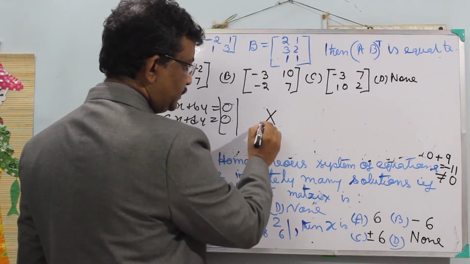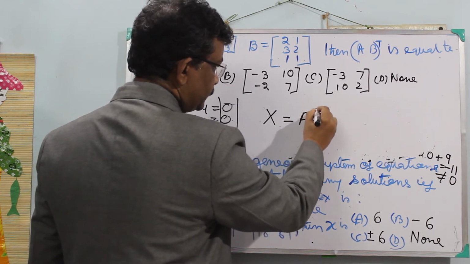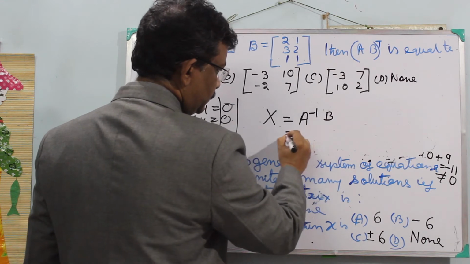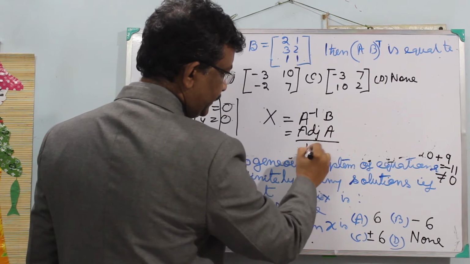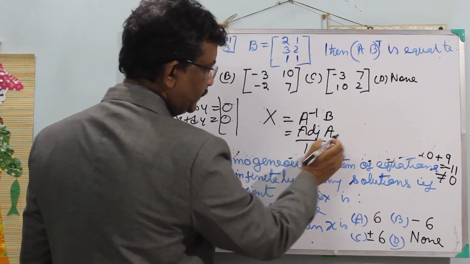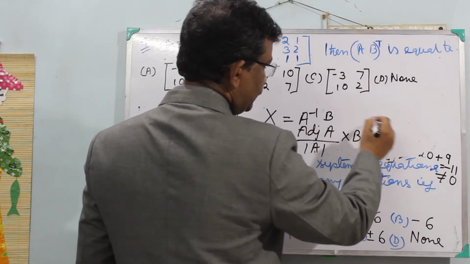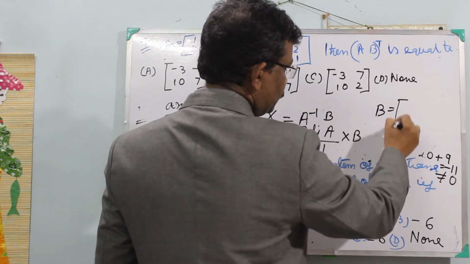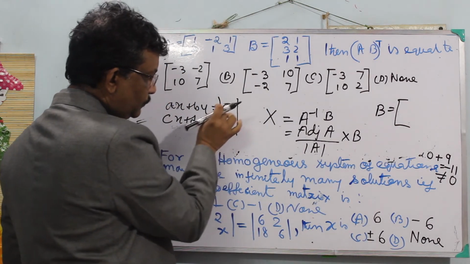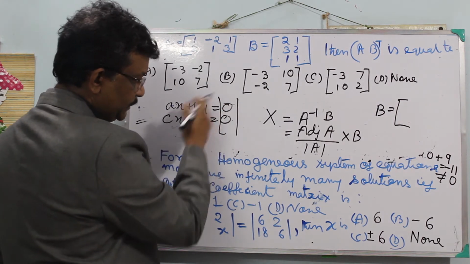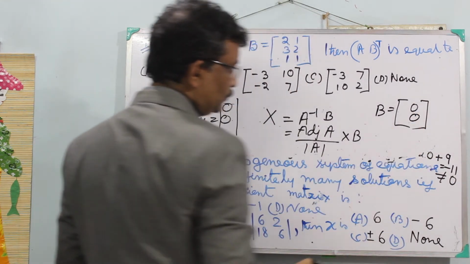You use the method X equal to A inverse into B, or adjoint A by det A, into matrix B. The B matrix is the matrix whose elements are the values on the right hand side of the equations, so 0, 0.